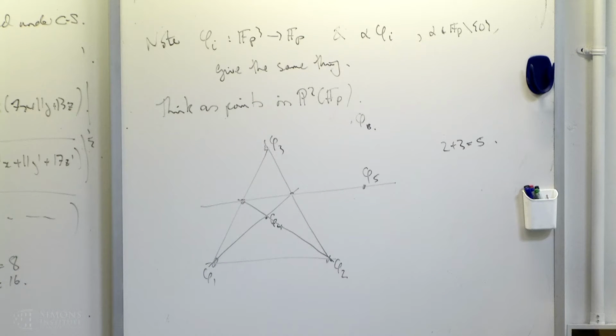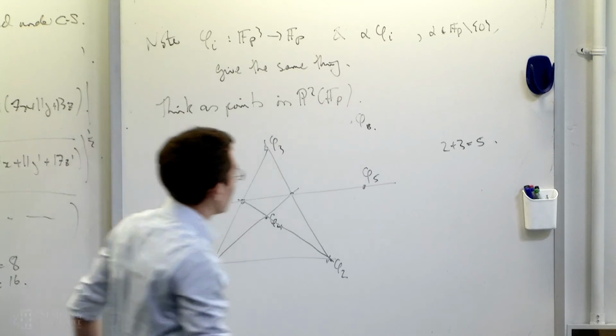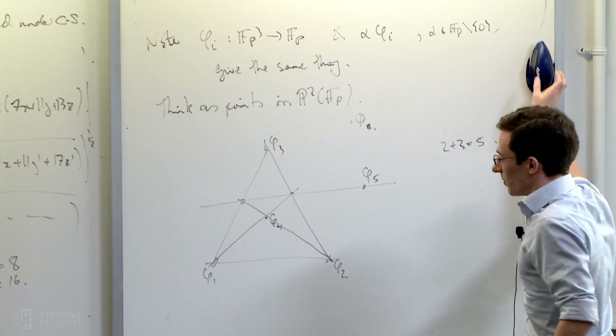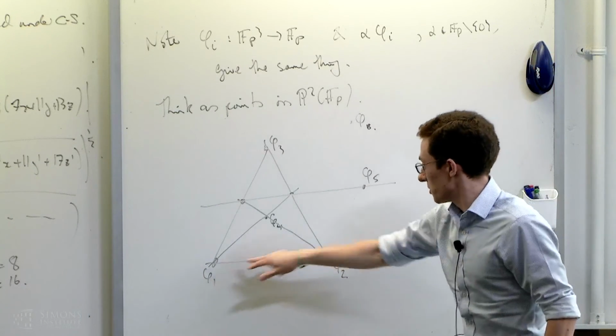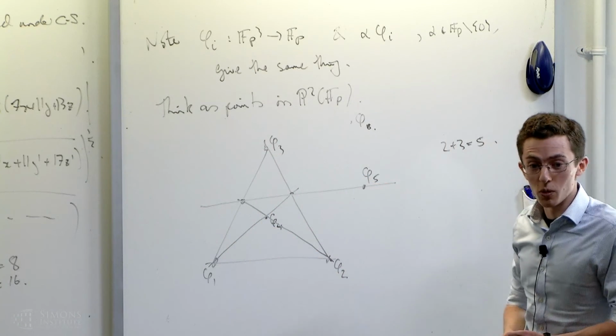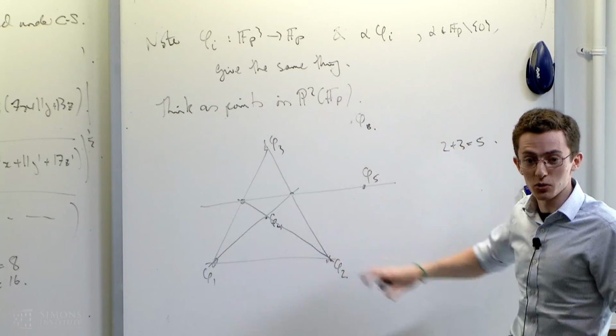OK, so the 2 and the 3 and the 5 come from form number 5? Yeah, that's right. Yes, the coefficient of the phi 5. But it used what the coefficients of 1 through 4 were as well. It didn't use 6, but it did use all of 1 through 5.